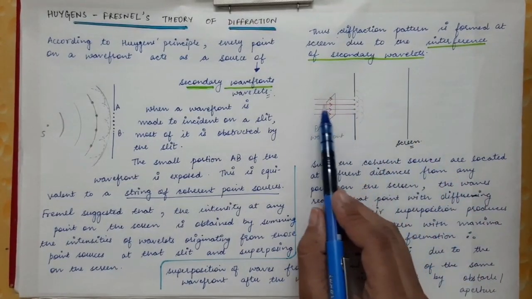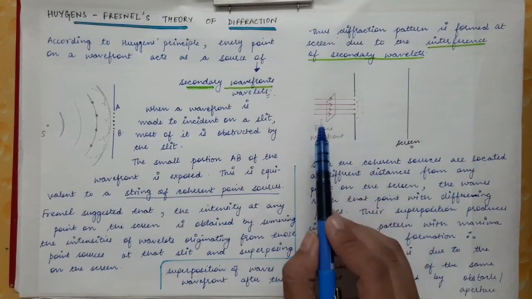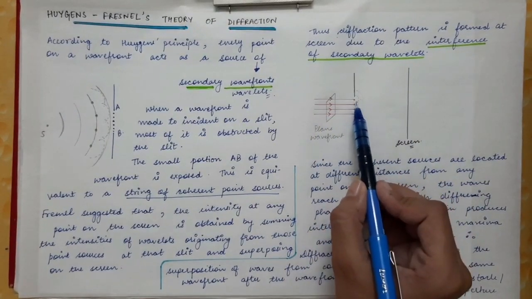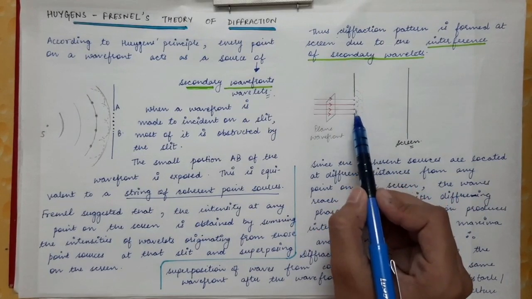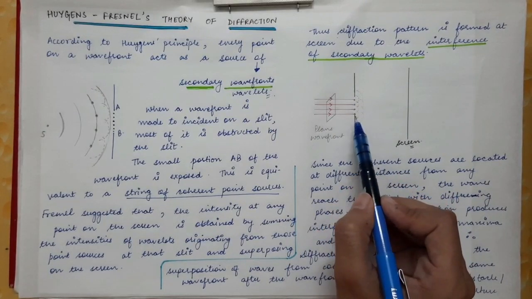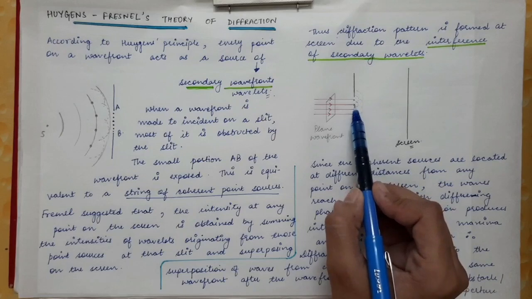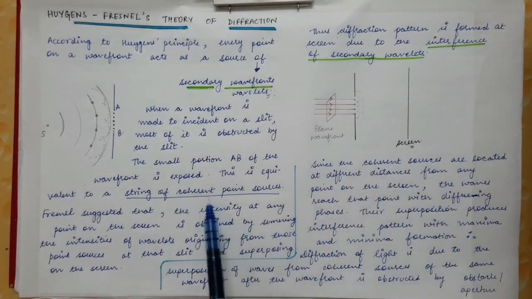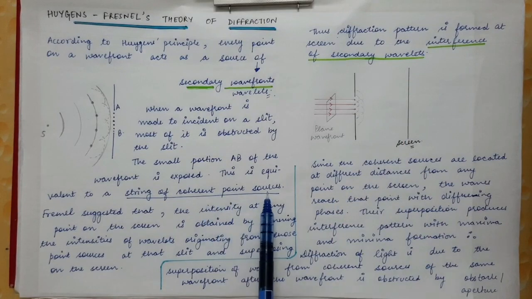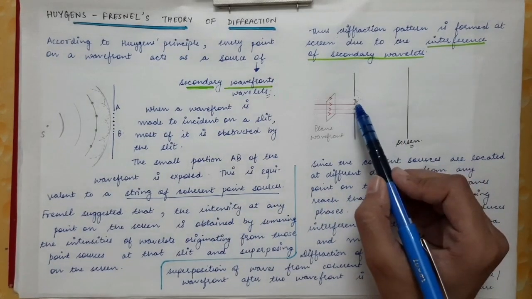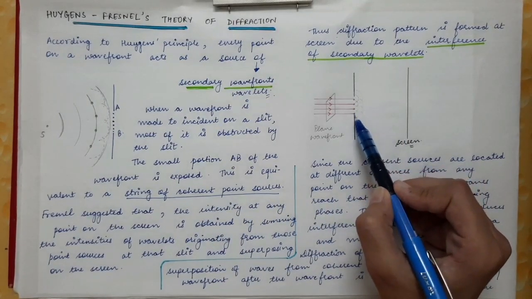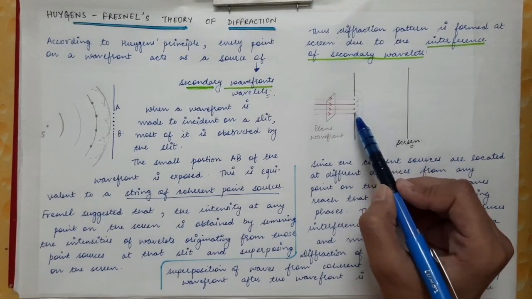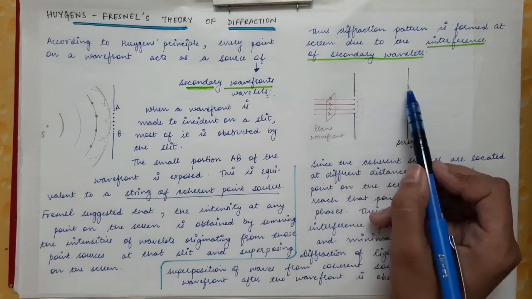Now this is the plane wavefront which is falling on the slit, which is a narrow opening. Every point on the slit, here I have drawn 4 points, but there can be an infinite number of points, will act as a point source. Light will be emitted from every point source, from every point on the wavefront.